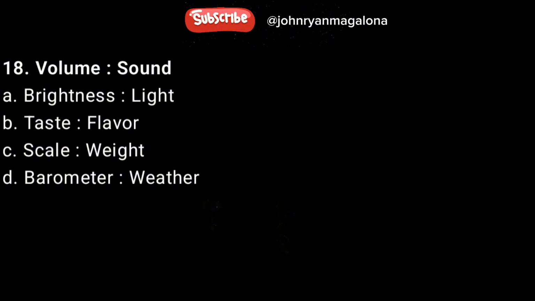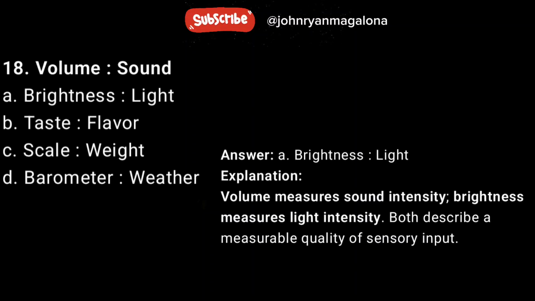18. Volume, sound. A, brightness, light. B, taste, flavor. C, scale, weight. D, barometer, weather. Answer A, brightness, light. Explanation: volume measures sound intensity, brightness measures light intensity. Both describe a measurable quality of sensory input.